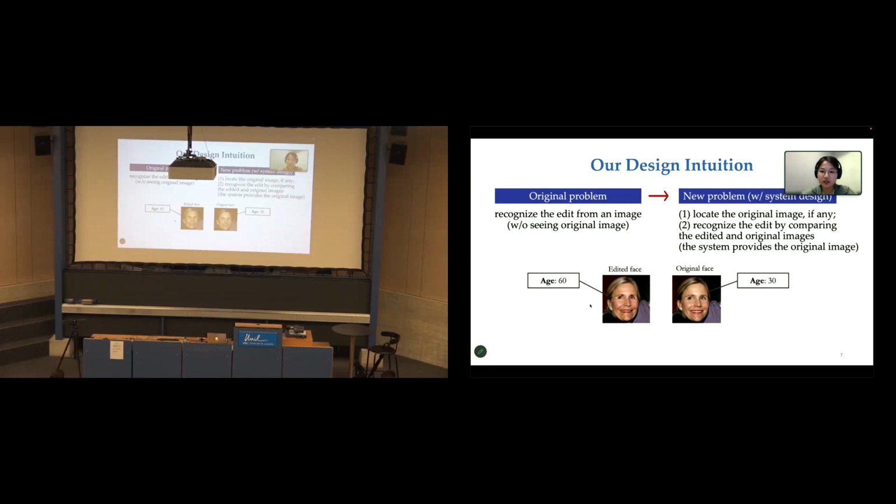So with this in mind, we designed a moderation system to include two functions. First, a file management function that for each image to be uploaded locates its original photo in the database. And second, a semantic analysis module that compares two images to identify modified facial features.